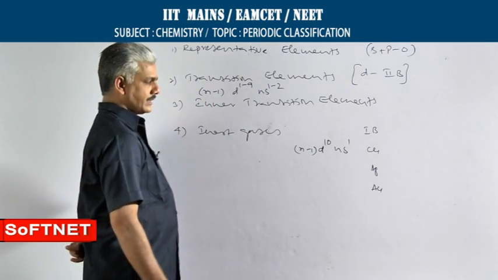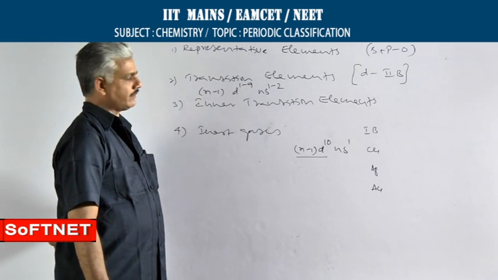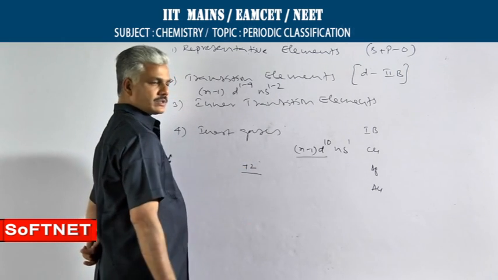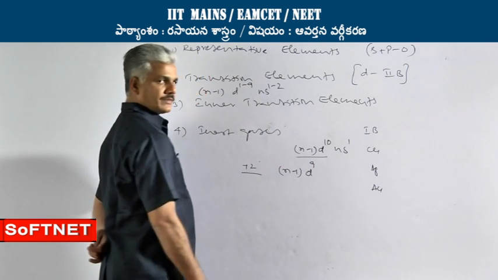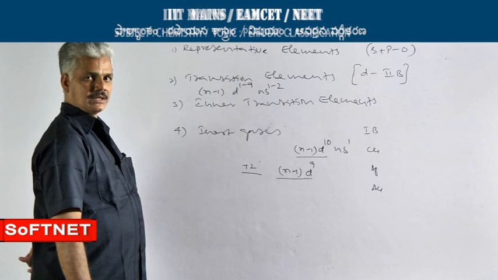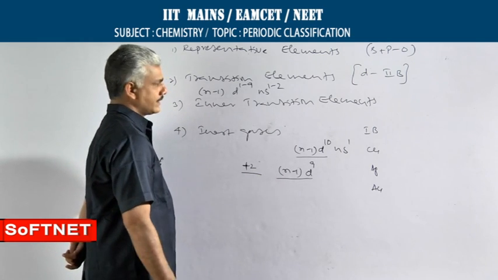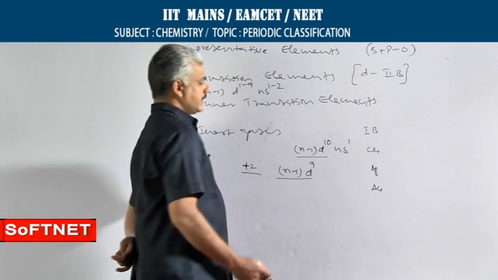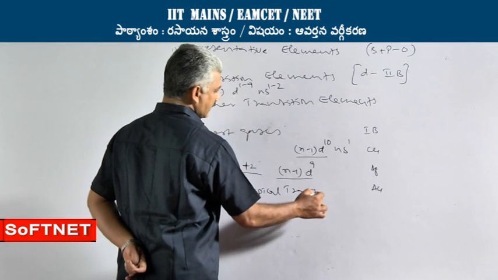Therefore, in the elemental state, these elements do not possess incompletely filled d sublevels, but in one of their common oxidation states, that is +2, they exhibit the configuration (n-1)d9, which has incompletely filled penultimate d sublevels. As they satisfy the condition of transition elements in one of their common ionic states, the 1B group elements are called typical transition elements.